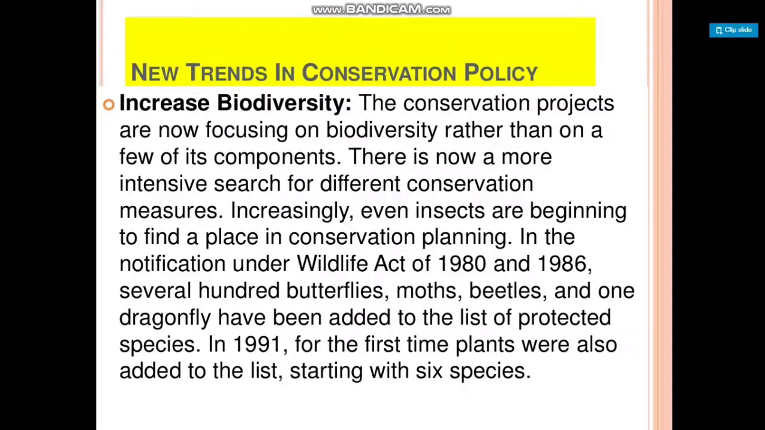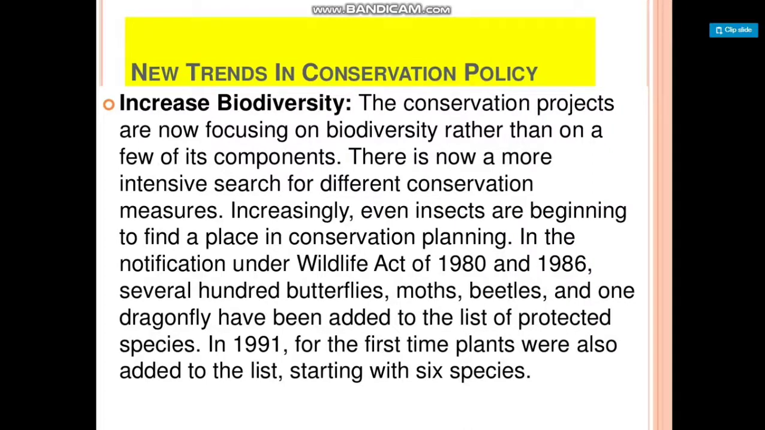New trends in conservation policies. Increase in biodiversity: the conservation project is now focusing on biodiversity rather than on a few of its components. There is now a more intensive search for different conservation measures. Increasingly, even insects are beginning to find a place in conservation planning.